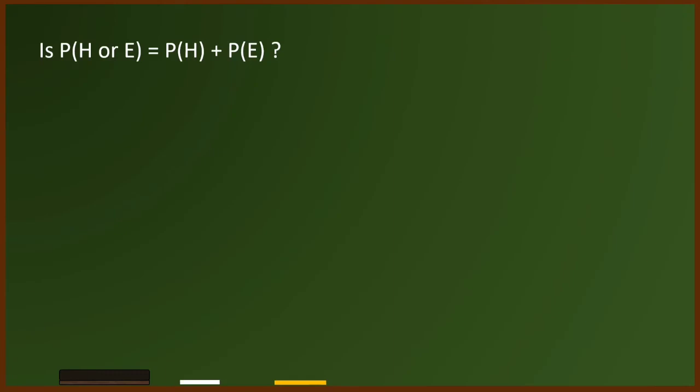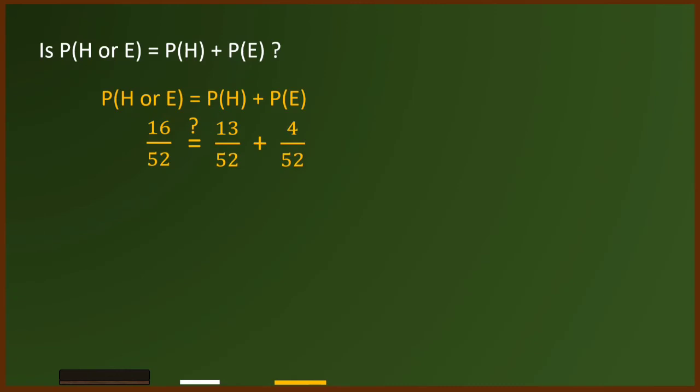Is the probability of H or E equal to the probability of H plus the probability of E? By substitution, we have 16 over 52.